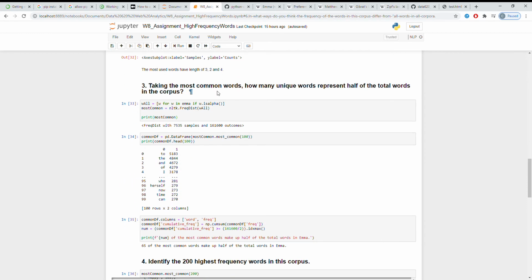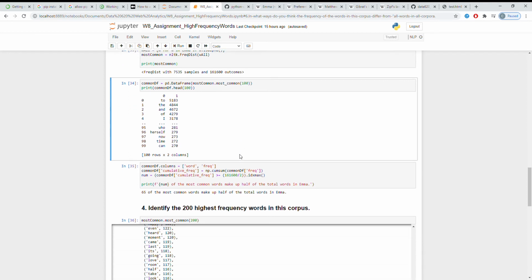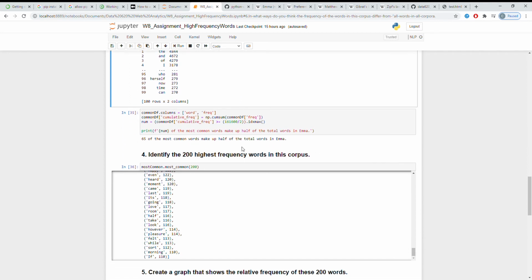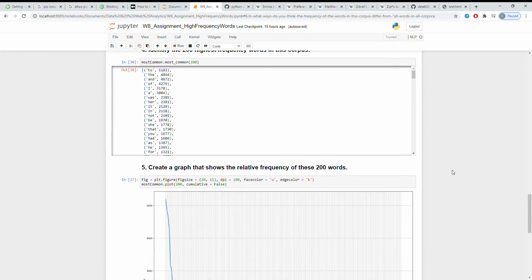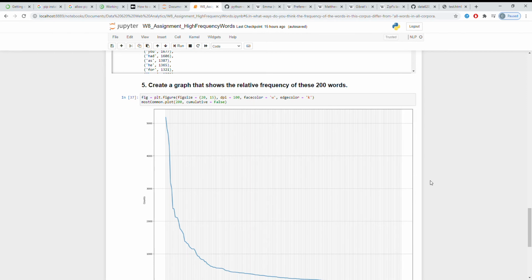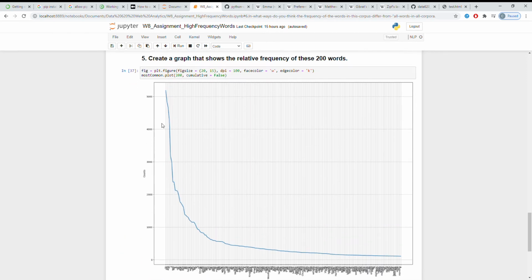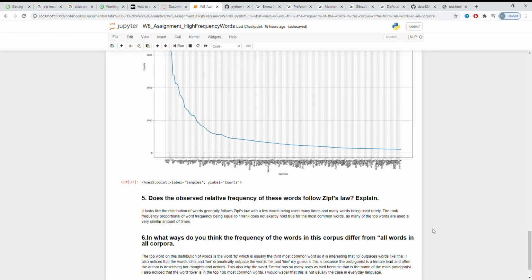Talking about the most common words, how many unique words represent half the total words in the corpus? 65 of the most common words make up half the total words in the corpus. Identify the 200 highest frequency words in the corpus. So we can see here to, the, and, of, I, as, was, her, it, in, not, be. So it kind of goes on from there, but those are some of the most common words. And we can see kind of the distribution here of the words, how many, and then their usage.